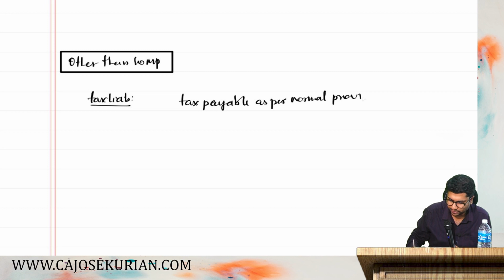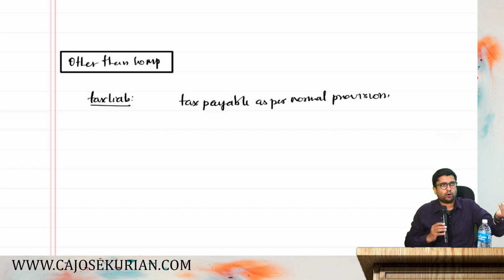What do you mean by tax payable as per normal provisions of the Act? You compute the gross total income, then claim all the Chapter 6A deductions, then you compute your total income, apply it on the slab rate, plus surcharge if any, plus cess. That is the tax payable as per the normal provisions of the Act.